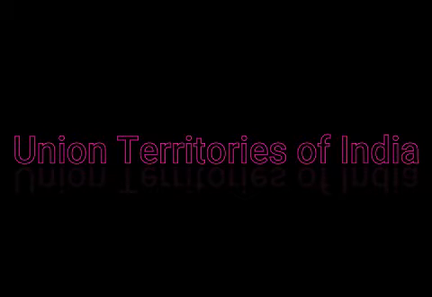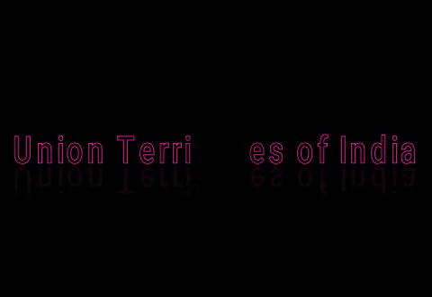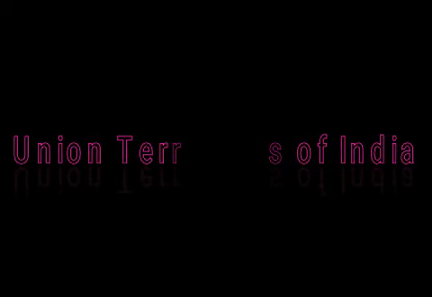That's why it was necessary for them to depend on the union government, and that is why union territories were formed. India has a total of 29 states, out of which 7 are union territories that are part of India and are ruled directly by the central government, also called the union government.